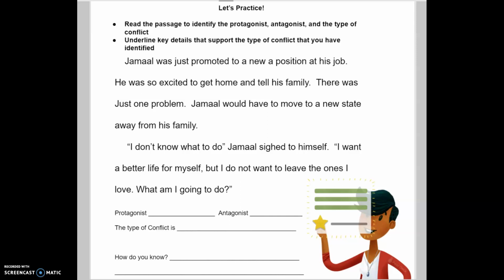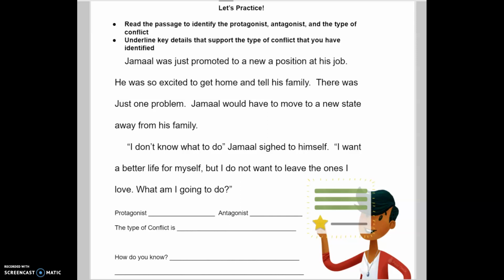Jamal was just promoted to a new position at his job. He was so excited to get home and tell his family. There was just one problem. Jamal would have to move to a new state away from his family. "I don't know what to do," Jamal sighed to himself. "I want a better life for myself, but I do not want to leave the ones I love. What am I going to do?"